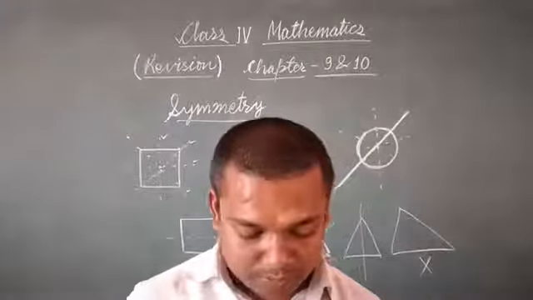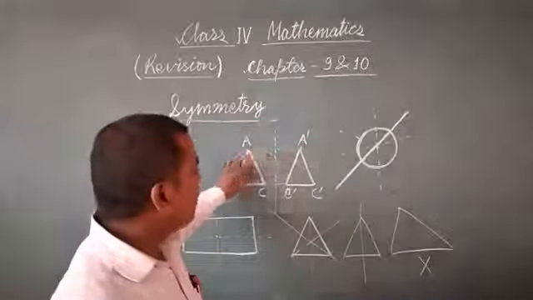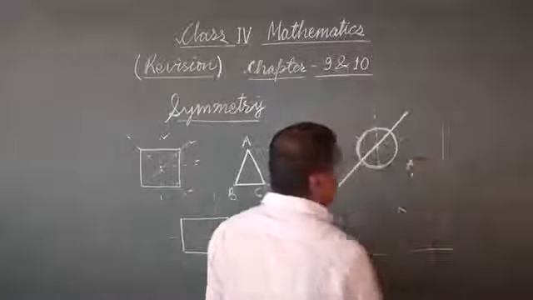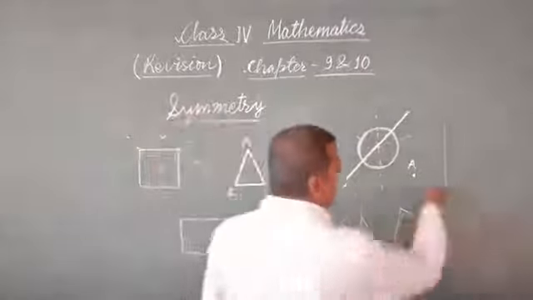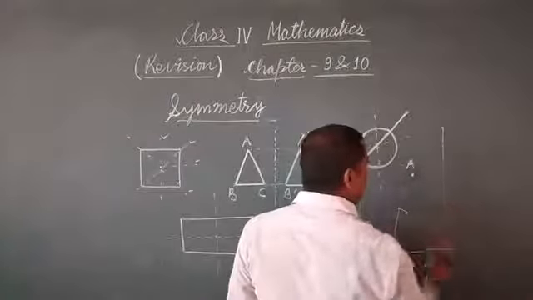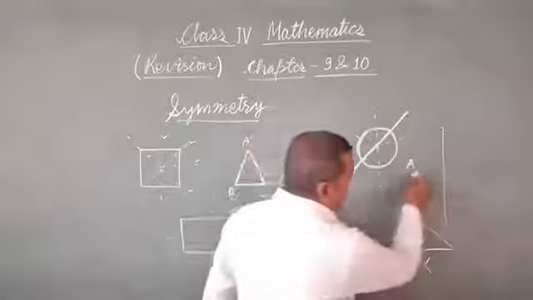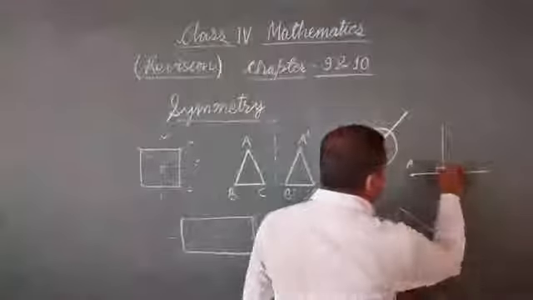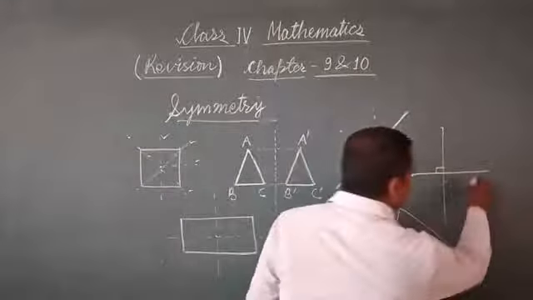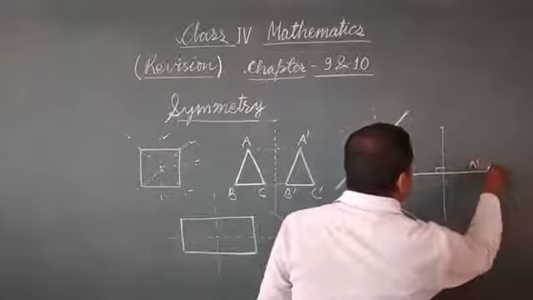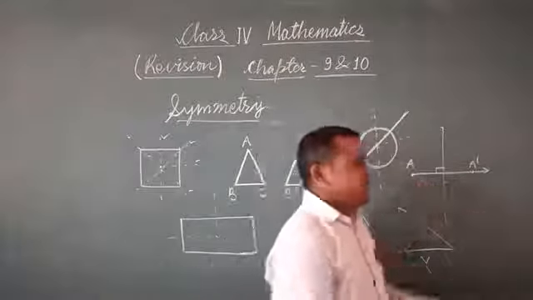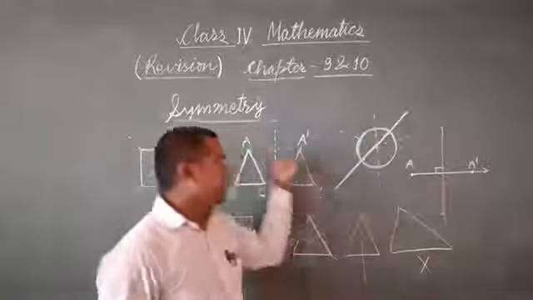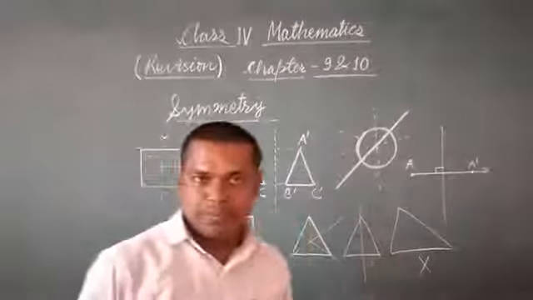Thereafter we studied about reflection. Just now I told you the reflection of a shape. Now I am going to tell you the reflection of a point once more. Suppose here is point A and we have to take the reflection of this point, and this is the mirror line or line of symmetry. So we draw a perpendicular on this line of symmetry. This is the perpendicular line. Now we cut the equal length here. It will be A dash, and it will be the required reflection of point A. So A dash is the reflection of point A. Similarly, with the help of reflection, we can draw the reflection of any shape.